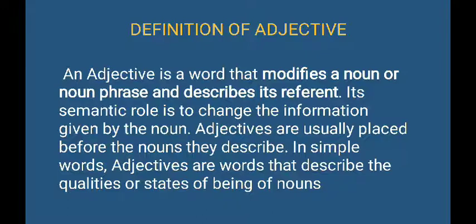Adjective is a word that describe the nouns about its quality, about its quantity, about its descriptions, about its informations, etc. So there are many types of adjective. For the first type